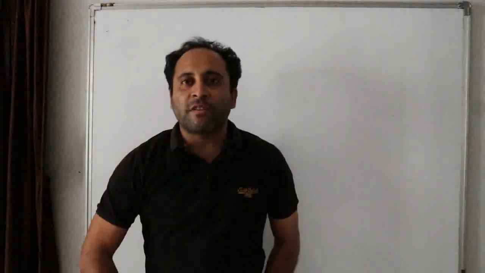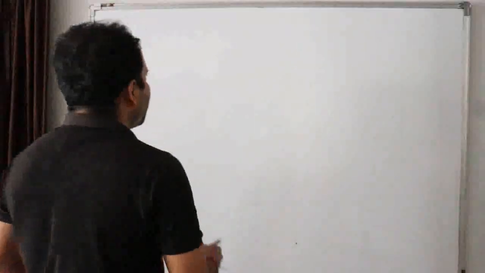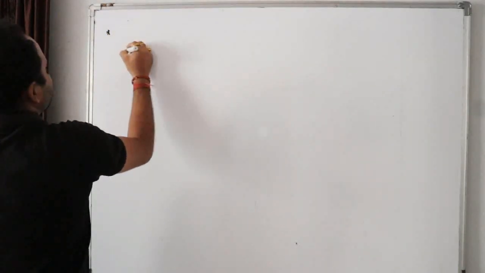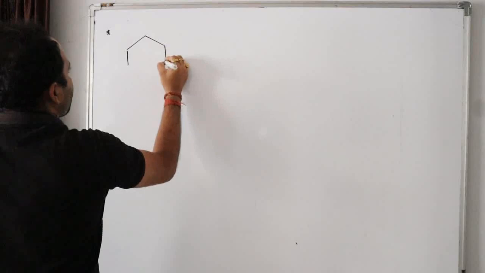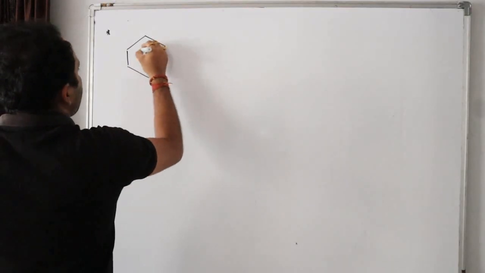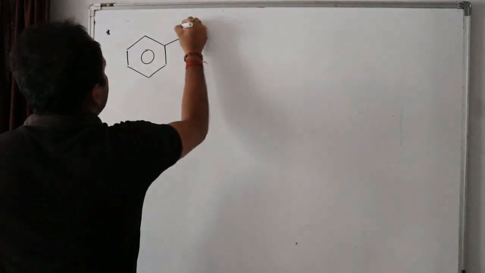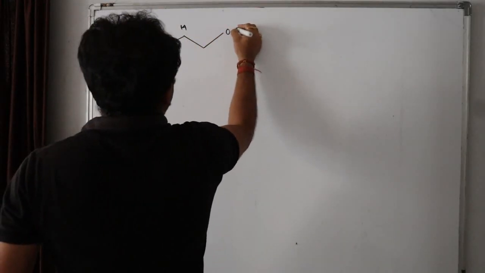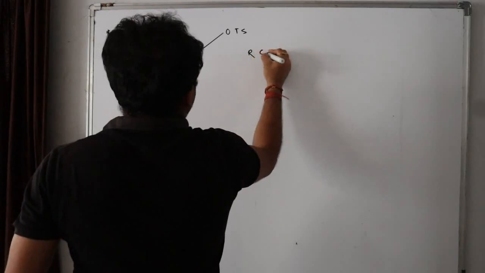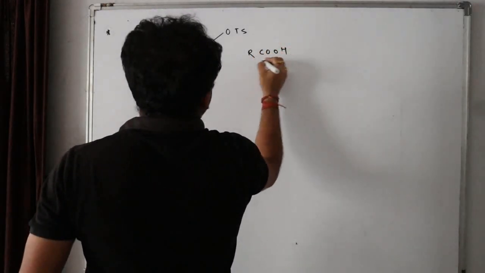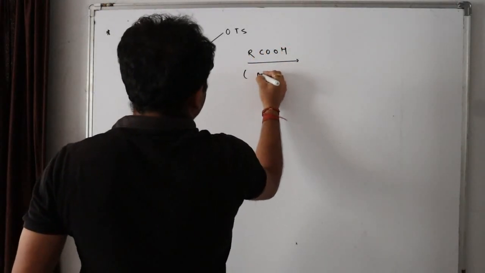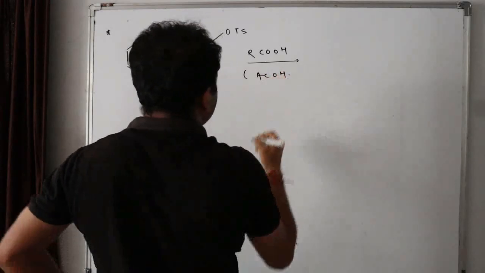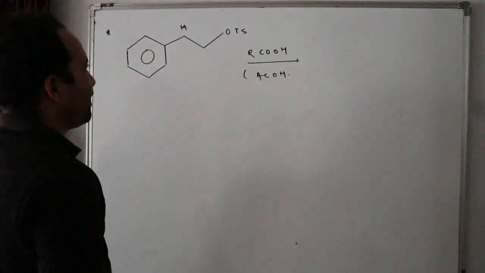Questions, a very famous question from a popular book. Many students are asking me this question. What is that question? The question is, here the carbon is given 14. Here OTS reacts with RCOH, or I can write this as ACOH, isn't it? Now, tell me what will happen.